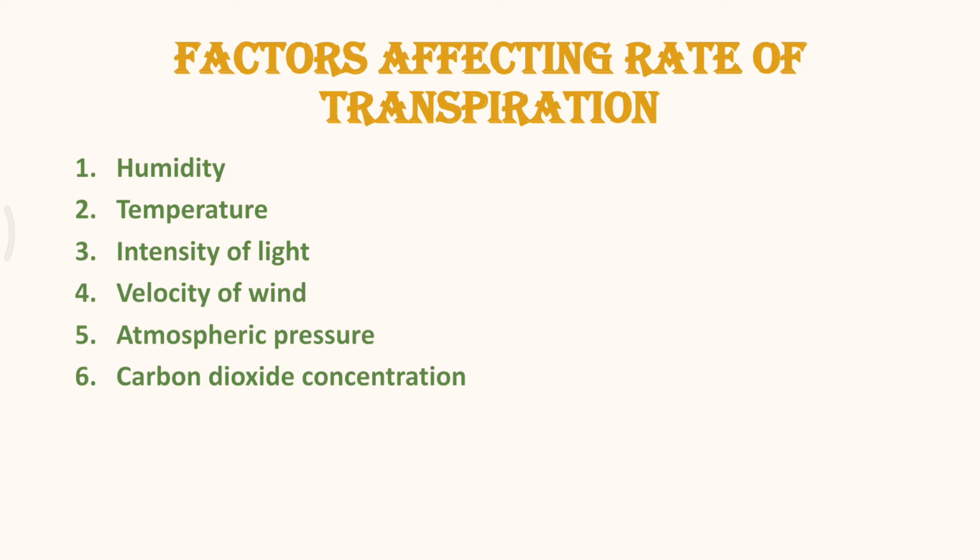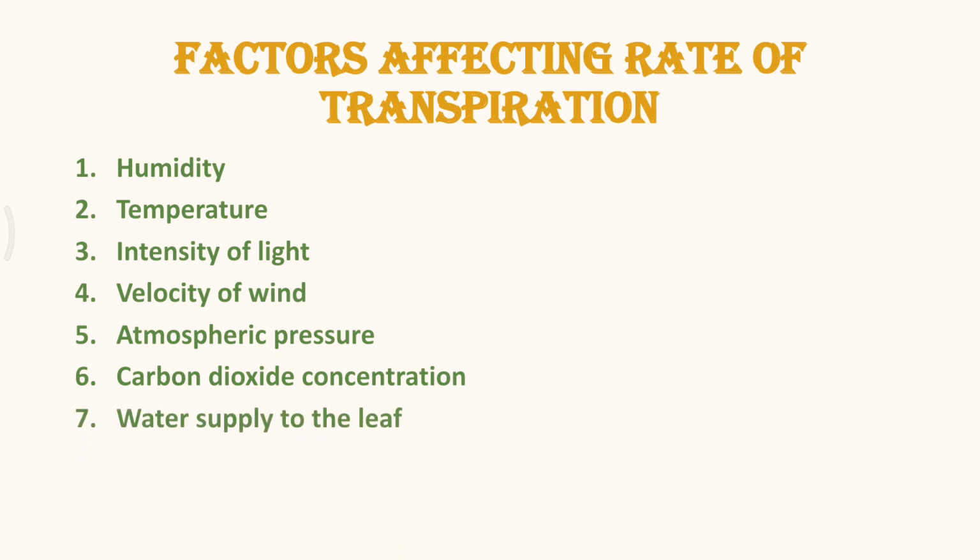Basically, think that the leaf is already saturated with a lot of carbon dioxide within it. The dark reaction is already going on. Now what is the need of carbon dioxide for the leaf? There is no need. So that's why carbon dioxide will affect the rate of transpiration, but only up to a certain level. Unless that level is reached, there will be a requirement of carbon dioxide, but after that there is no requirement as such.